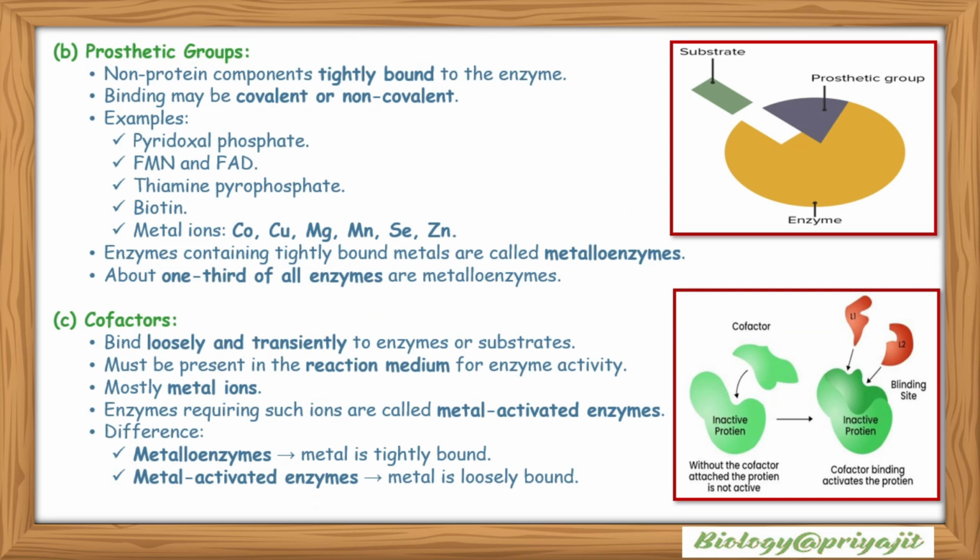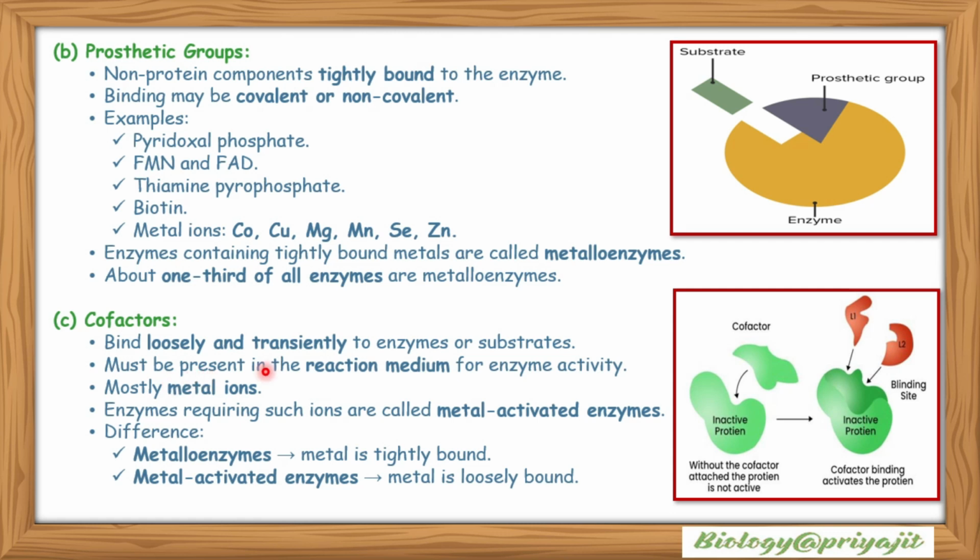Prosthetic group: non-protein components tightly bound with the enzyme are called prosthetic groups, and this binding can be covalent or non-covalent. Examples include pyridoxal phosphate, flavin mononucleotide or flavin adenine dinucleotide, thiamine pyrophosphate, biotin, or metal ions like cobalt, copper, magnesium, manganese, selenium and zinc. Enzymes containing tightly bound metals are called metalloenzymes. About one third of all enzymes are metalloenzymes.